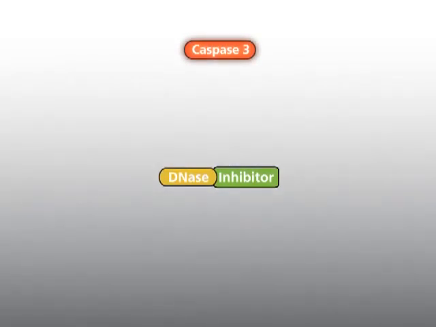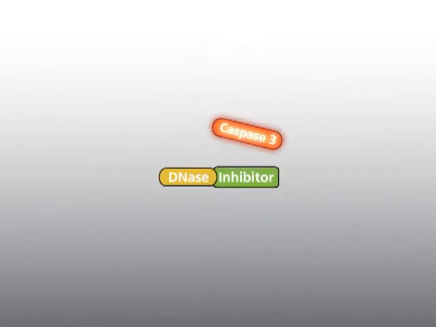Execution, cleavage of DNA. Important steps of the execution phase are the cleavage of DNA and the cleavage of the cytoskeleton. In the normal cell, DNase is complexed to an inhibitor and is inactive. After initiation and activation of the caspase cascade, the active caspase 3 is able to cleave this inhibitor.